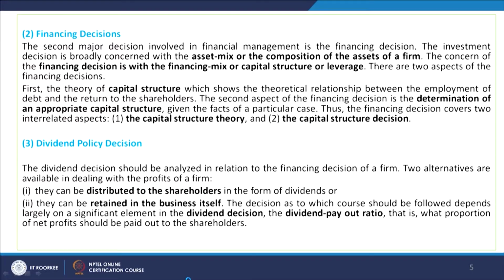Capital structure we will discuss in detail at the later stage, but capital structure theory, what it says, there are different theories of the capital structure. We have the net income approach, we have the net operating income approach, we have the Modigliani-Miller approach, we have a number of other theories of capital structure. So, first we will learn about those theories, but in literature all these theories suggest the firms to have the capital structures like, and in the practical sense how the capital structure of the firm has to be decided.